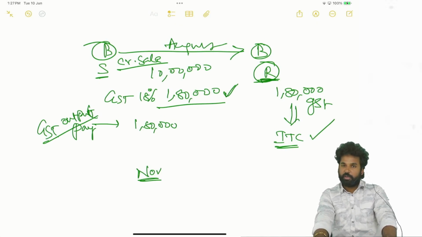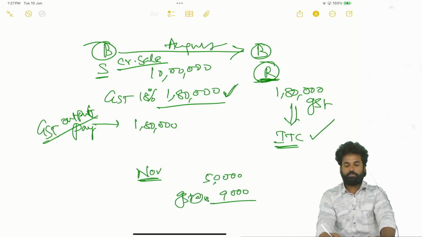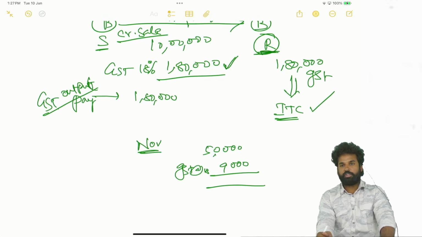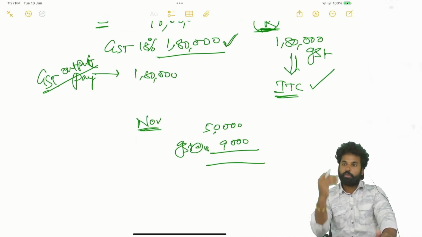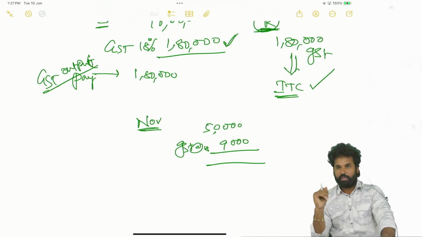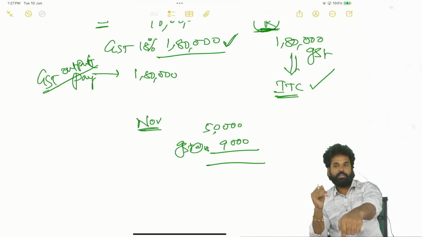In such cases, what is happening? The value of the product is getting decreased. That means on 10 lakh rupees, 5% means how much? 50,000. So corresponding GST has to be decreased. That is 9,000. 9,000 GST has to be decreased. Correct? Okay. So for the supplier, the value to be reduced by 50,000 rupees, and GST to be reduced by 9,000 rupees, but entire 1,80,000 rupees has been taken as credit by recipient.